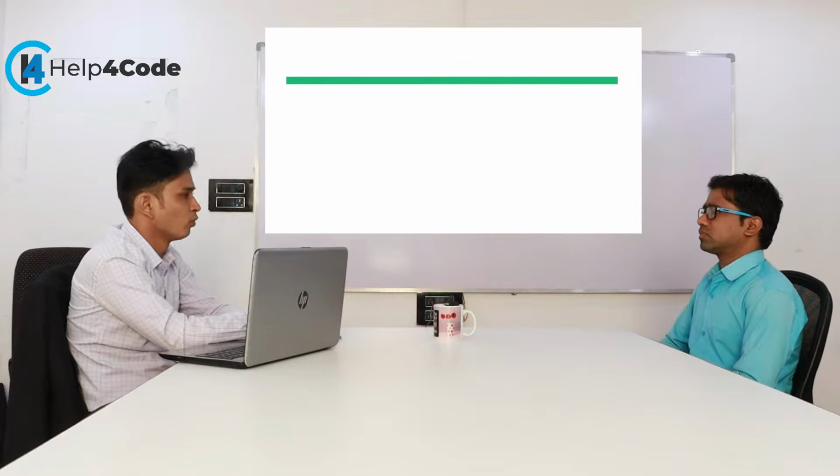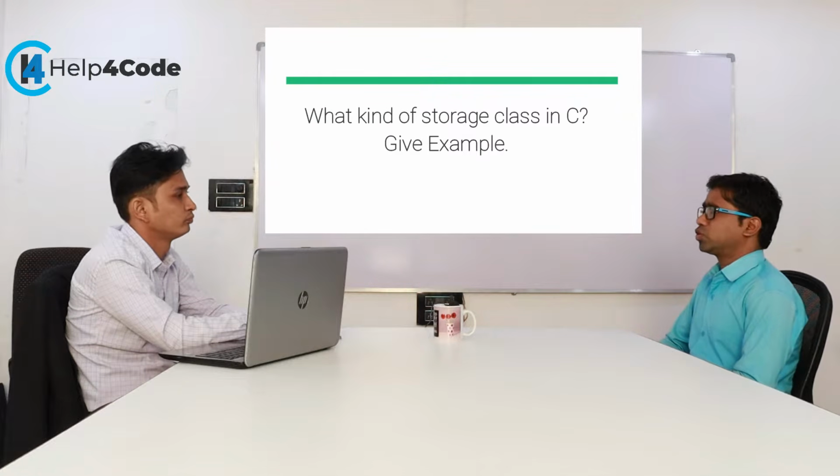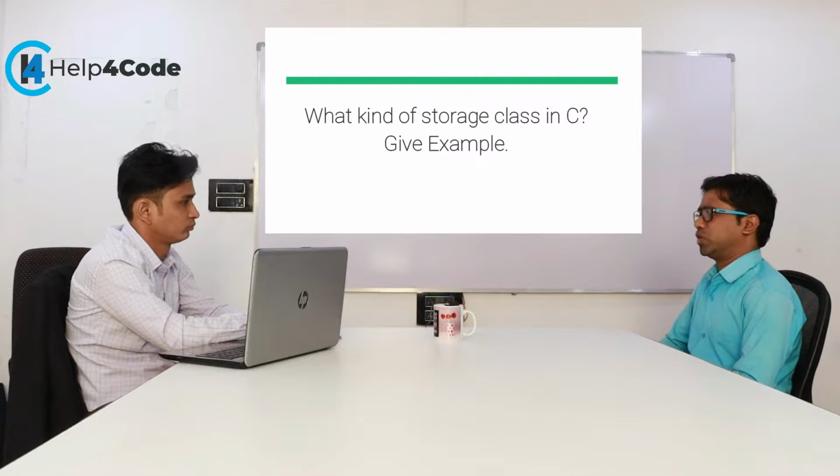So first question is, what are the storage classes in C? Give me an example also. Okay, storage classes determine the lifetime, visibility, memory location, and the initial value of the variable. There are 4 types of storage classes in C: auto, static, register, and extern. By default, every variable is declared as auto, meaning there is no need to mention the keyword.